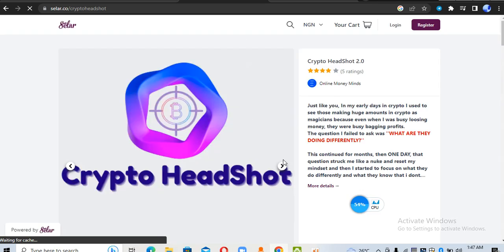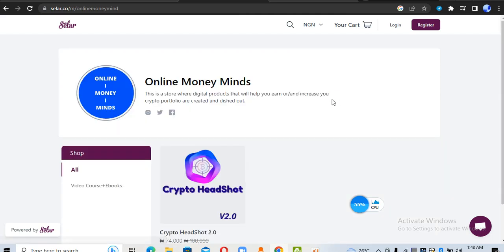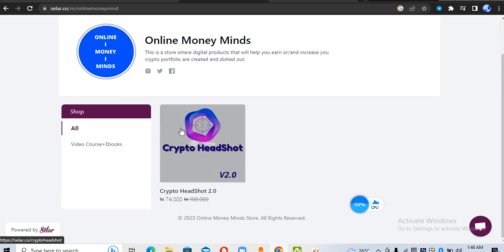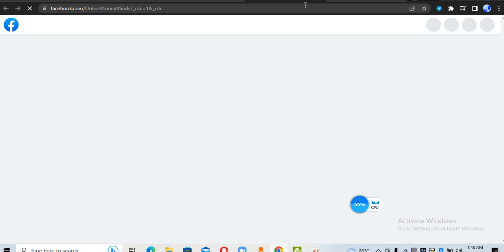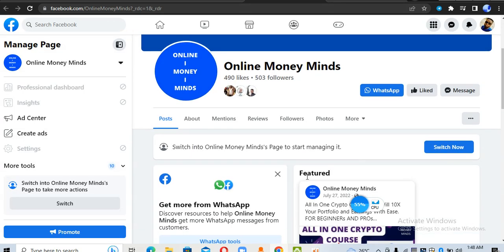You don't need to bother yourself about these details for now. All you need to do is click on this Online Money Mines icon, which is going to open this page. Then simply use this Facebook icon, and if you click it, it's going to open our Online Money Mines Facebook page.